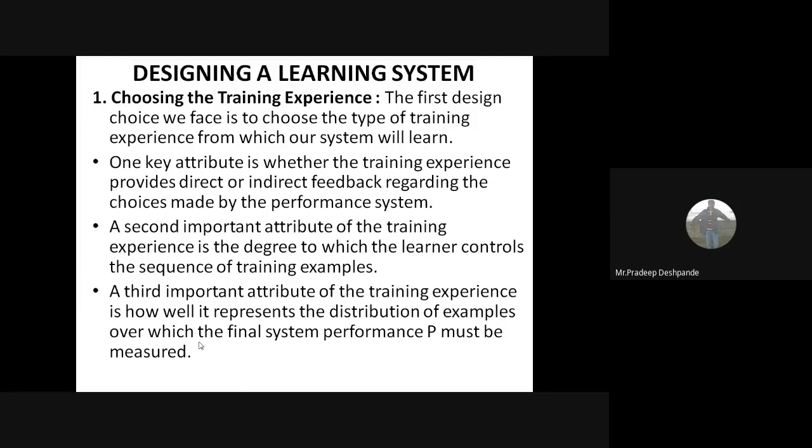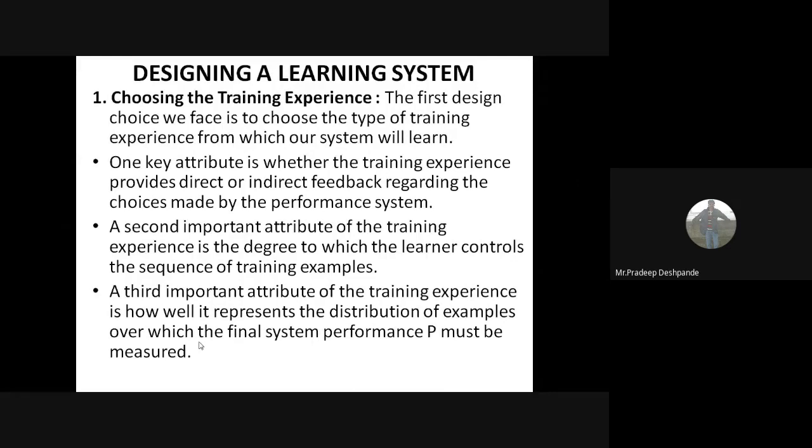Okay, then the learner might itself propose board states that it finds particularly confusing and ask the teacher for the correct move. Sometimes it may choose itself. Sometimes it will ask the teacher to do it. Sometimes it will do the task by itself.